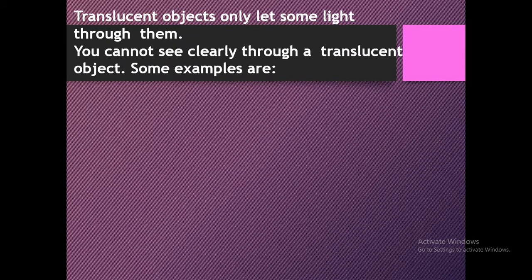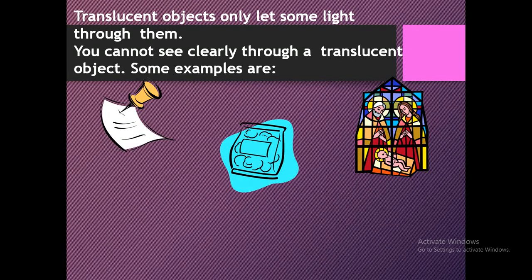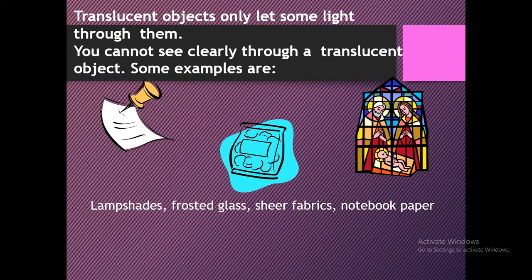Okay? Translucent objects only let some light through them. They will not allow all the light to pass through like transparent materials, but they allow only a small amount of light through. You cannot see clearly through a translucent object. Some examples of translucent objects are shaded glass, different bags and packaging, lampshade, frosted glass, sheer fabrics, and notebook paper.